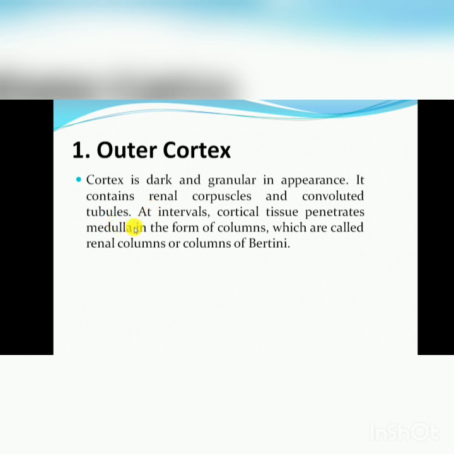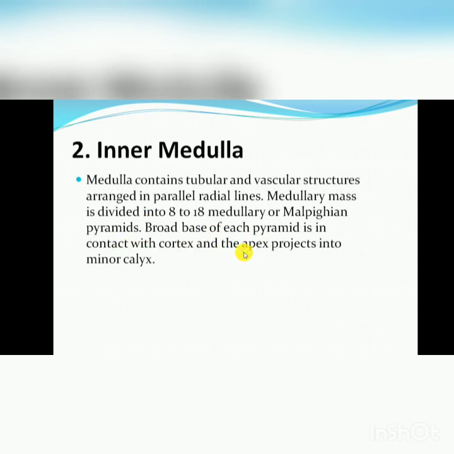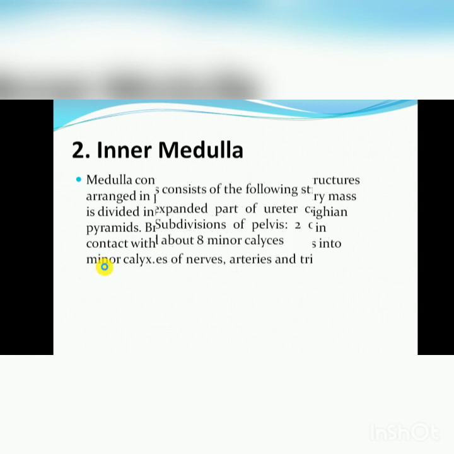Cortical tissue penetrates the medulla in the form of columns, which are called the renal columns or the columns of Bertin. Next is the inner medulla. The inner medulla is the middle part of the kidney and contains tubular and vascular structures arranged in parallel radial lines. The medullary mass is divided into 8 to 18 medullary Malpighian pyramids. The broad base of each pyramid is in contact with the cortex and the apex projects into the minor calyx.